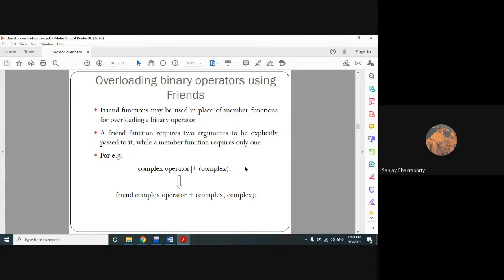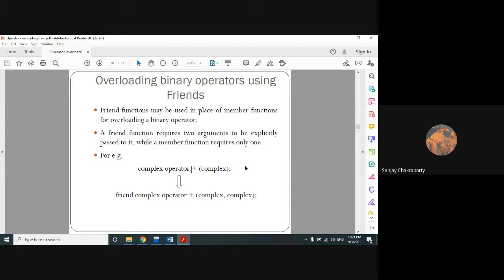While a normal member function, which we have already seen in the previous class, has no arguments for unary operators and only one argument for binary operators. So in case of a friend function, one argument is applicable for unary and two arguments for binary. In case of a normal member function, no argument is applicable for unary and only one argument for binary.